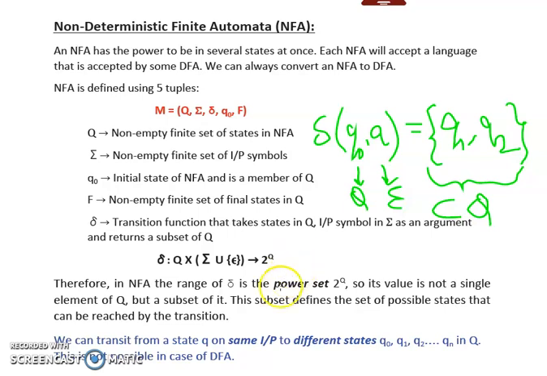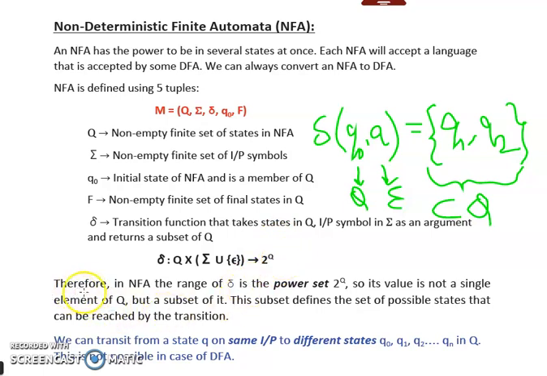So that's why we have taken the power set over here, and power set is represented as 2 to the power Q. Q is the set of which this power set is taken. So we are taking the power set of the set of states, that is capital Q. Hence we are taking it as 2 to the power capital Q.